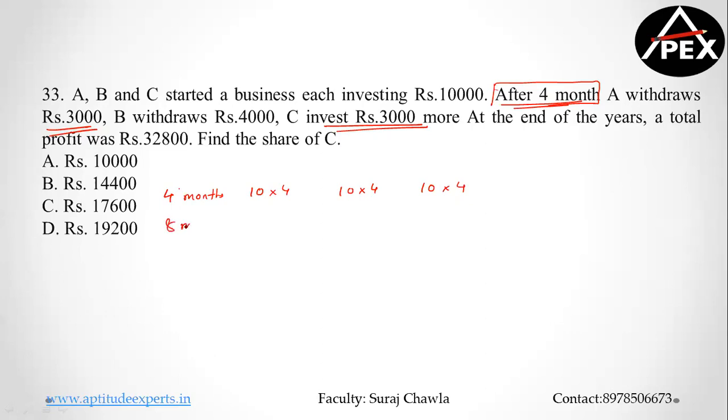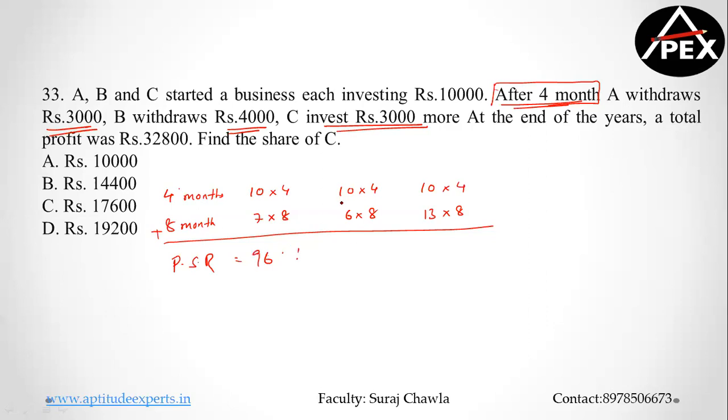Now for the remaining 8 months, what is happening? This guy withdraws 3,000, so this guy invests 7 for 8 months. This guy withdraws 4,000. So 10 minus 4 will give you 6 for 8 months. And this guy invests 13 more, so this is becoming 13 into 8. So if you add, this is going to be the effective investment for 12 months, which will be nothing but their profit sharing ratio. So 40 plus 56 will give me how much? 96. 40 plus 48 will give me how much? 88. And this will give me 144.